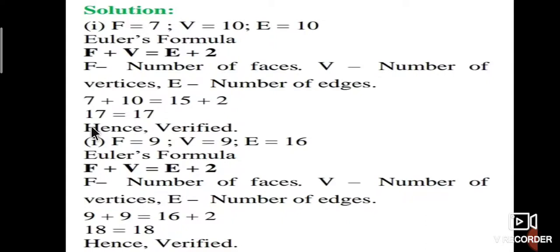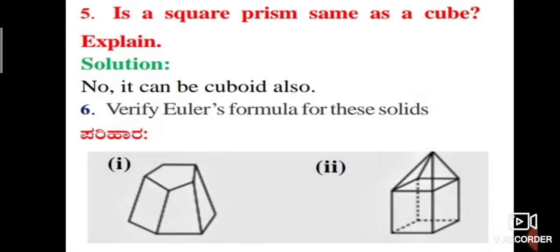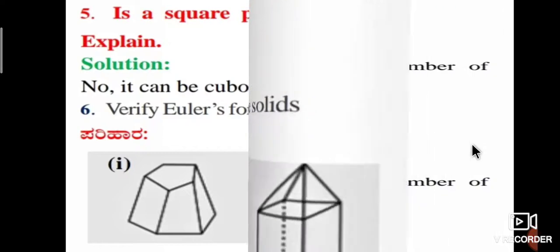Again, we shall discuss the number of edges. 1, 2, 3, 4, 5, 6, 7, 8, 9, 10, 11, 12 is the number of edges.